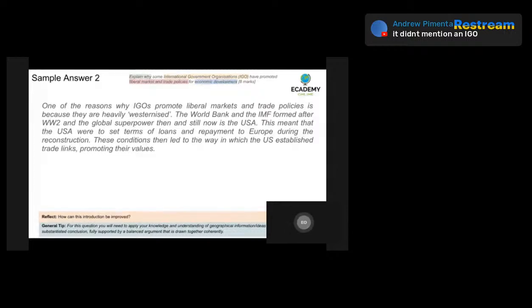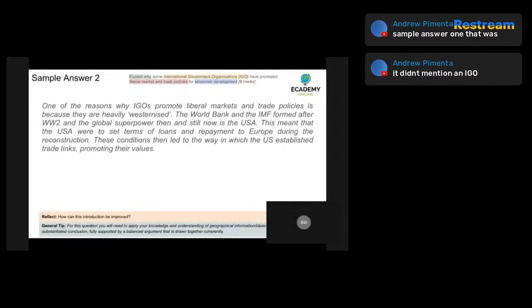But the relevance of this question is not really quite clear, what's being suggested or said. This is more like a history paragraph rather than a geography paragraph. And so it needs to focus more on probably trade post 1980 rather than trade between 1945 or 1946 up till 1980.